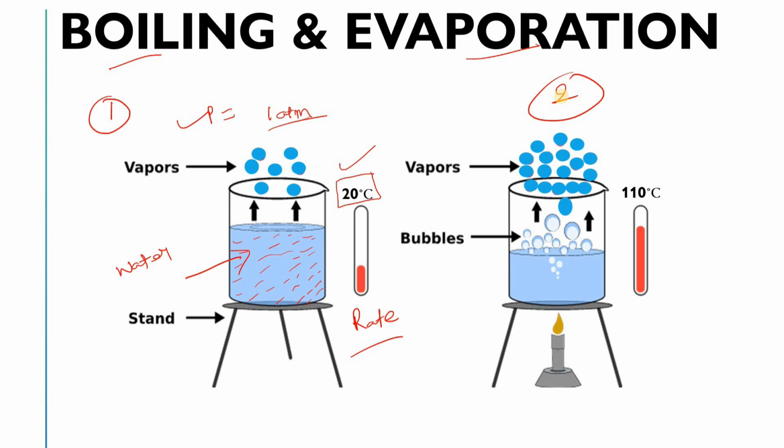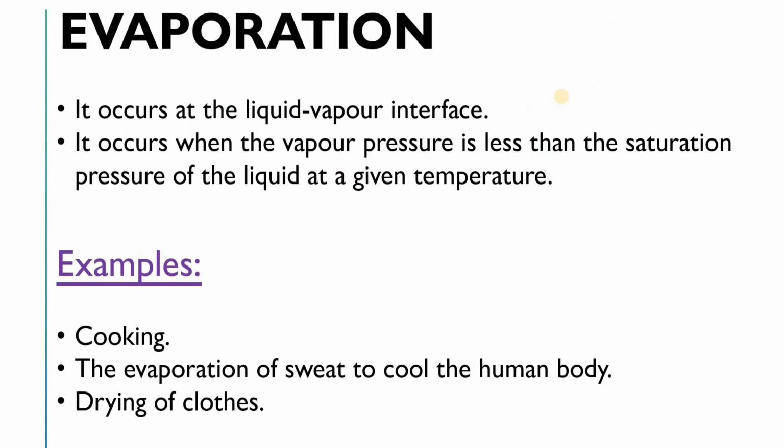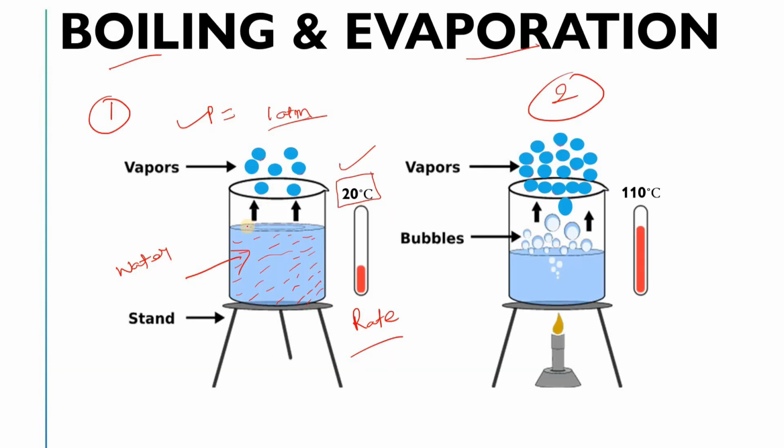Okay, now see here, what is evaporation? Now you will understand it easily, right? The first thing is that evaporation occurs at the liquid-vapor interface. See, this is the surface of the liquid, the surface of the water, and these are the vapors.